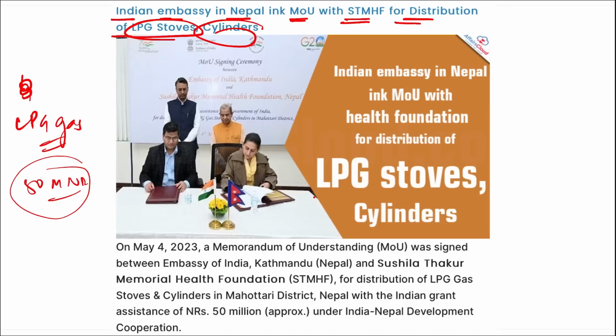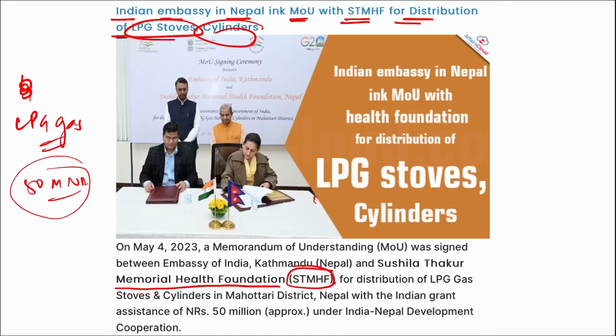Correct? So coming back, remember, it is the Indian Embassy in Nepal. They signed an MOU with STMHF, that is the Sushila Thakur Memorial Health Foundation, and this is basically for distribution of LPG stoves and cylinders in that location. Correct? So which two organizations signed an MOU? It is the Indian Embassy in Nepal, and they have signed this MOU with the Sushila Thakur Memorial Health Foundation.